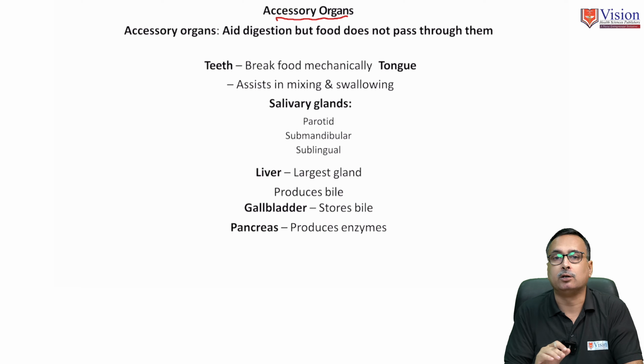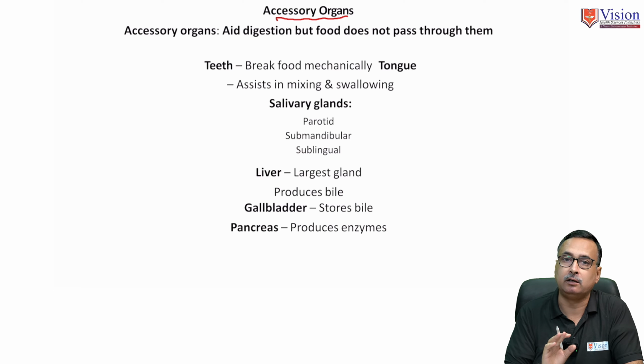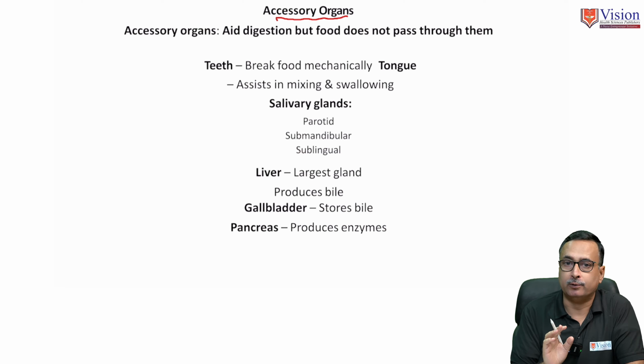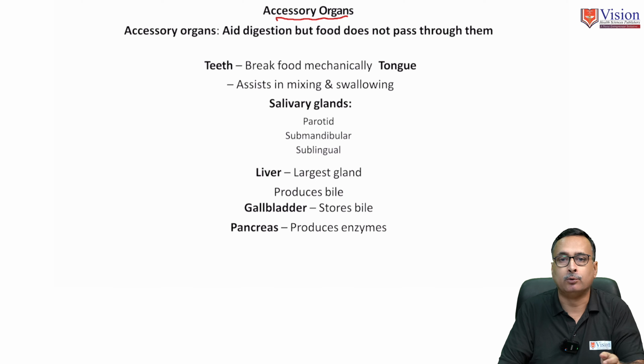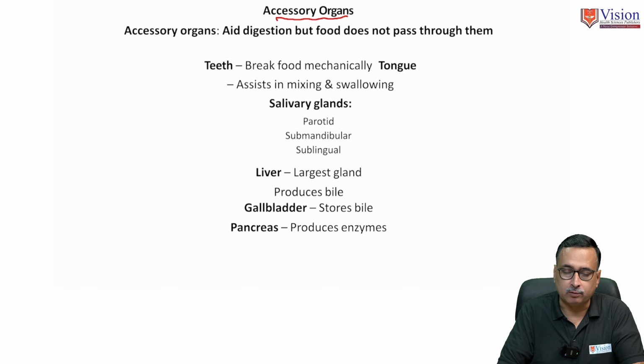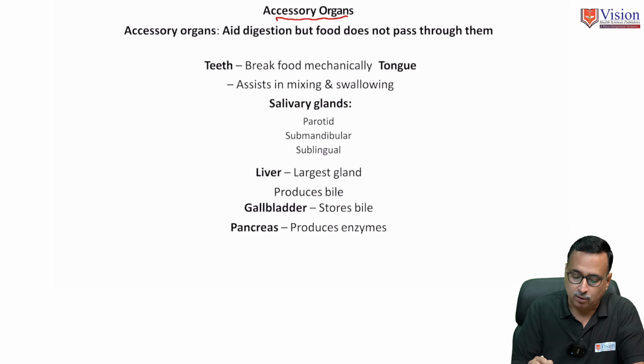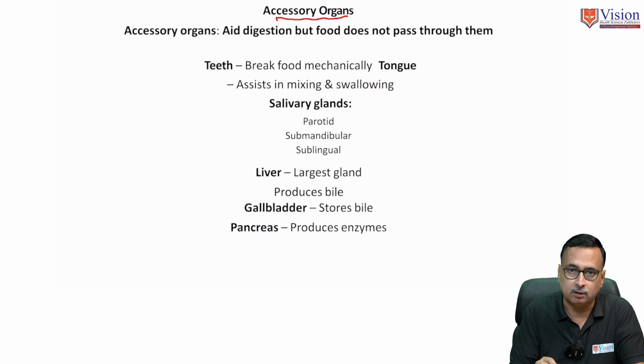They are not directly in contact with the food, as other parts of the alimentary canal like the mouth, pharynx, esophagus, stomach, and small and large intestine are. Those parts are in direct contact with the food and directly involved in various functions of the digestive system. Accessory organs are not in direct contact with the food.